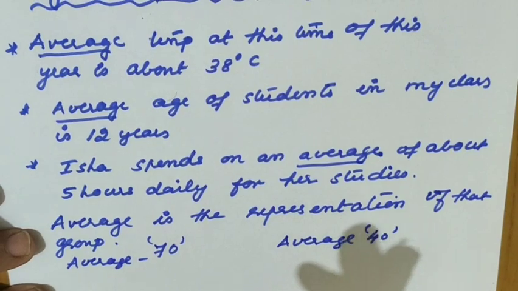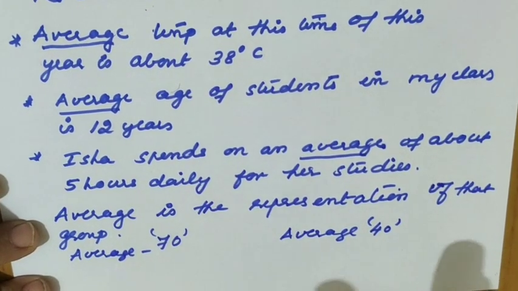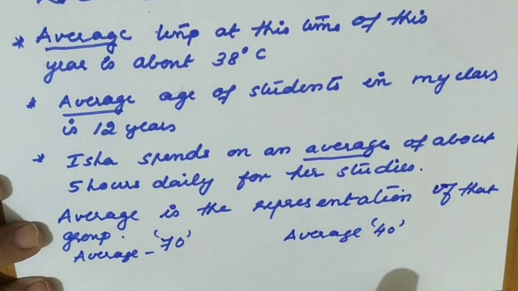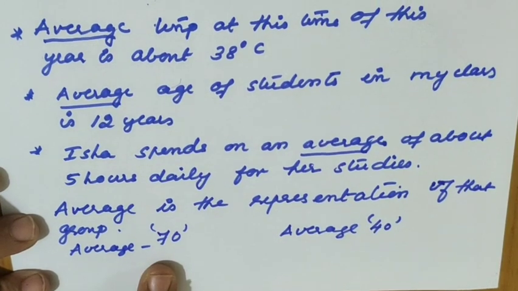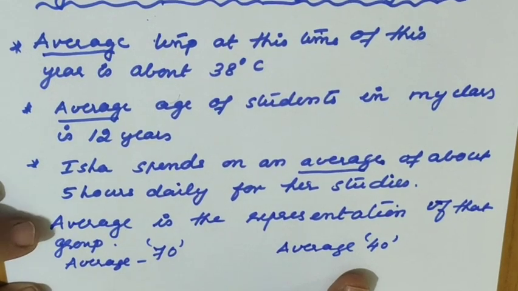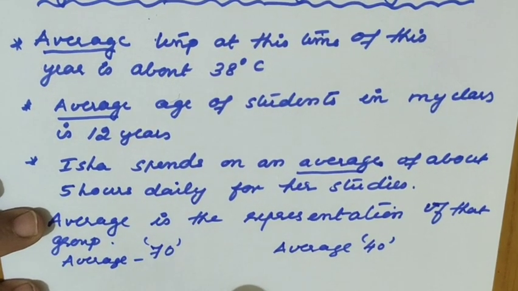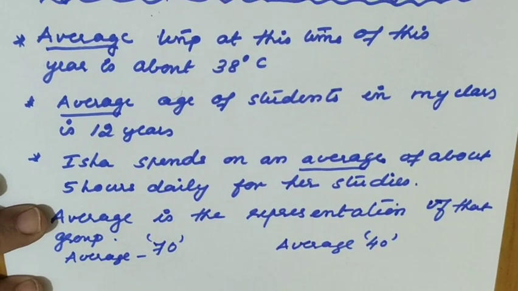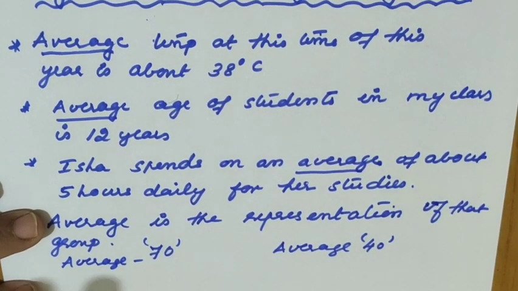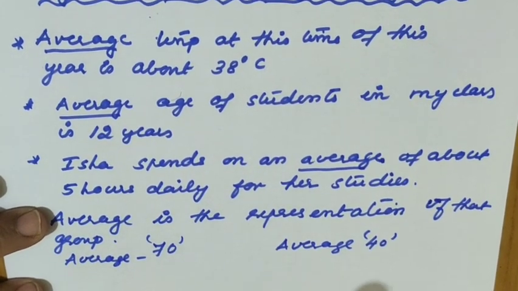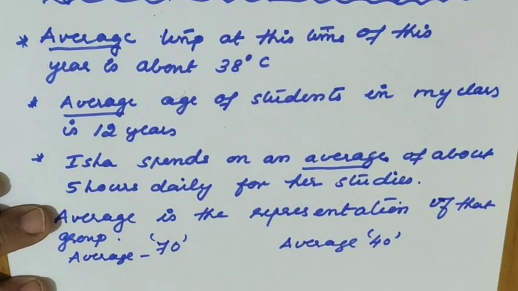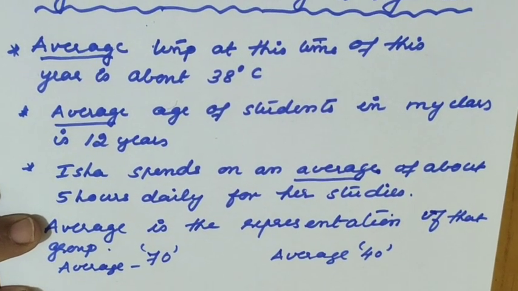So 40 means our performance needs to be better. We have to improve more in the subject. Our marks are very low, our performance is very bad, right? But when we get an average of 70, that means class performance is good. When we get an average of 40 for that group, what conclusion are we making? That performance is not up to the mark. We have to take certain remedial measures and improve our performance, right? So average helps the children perform better, or we can take a measure from the average and make our performance better.